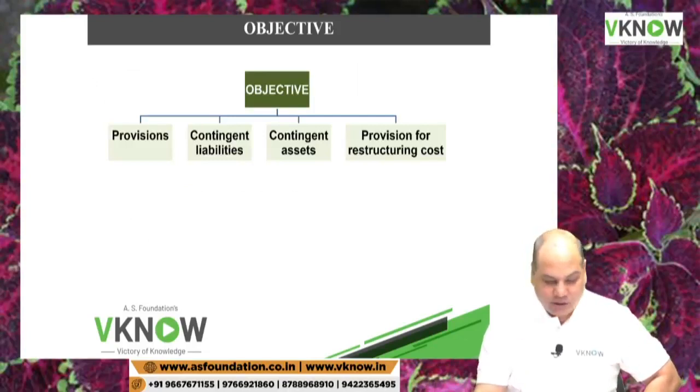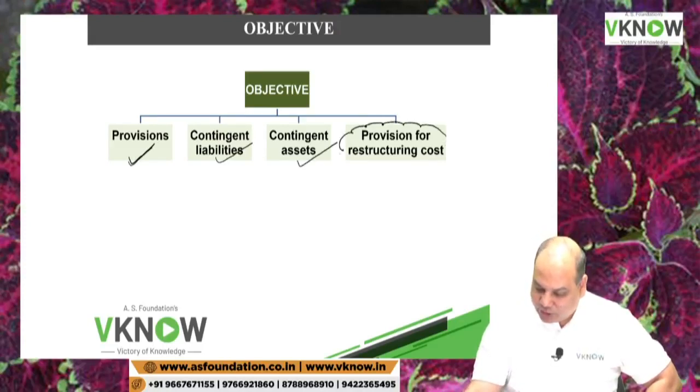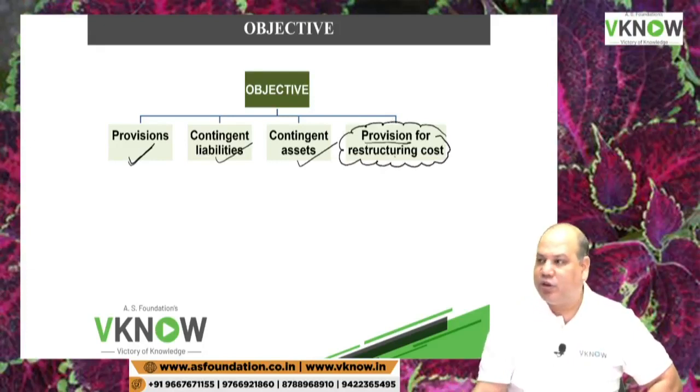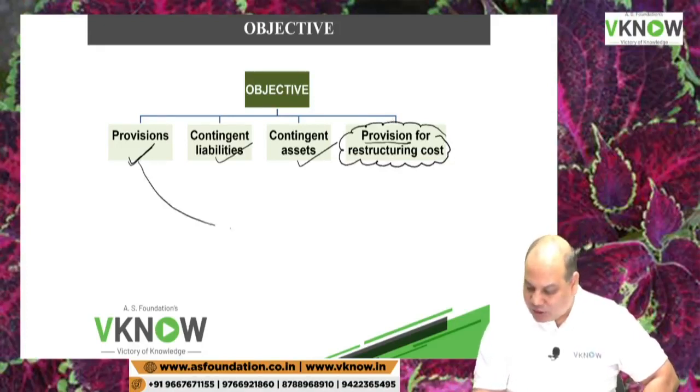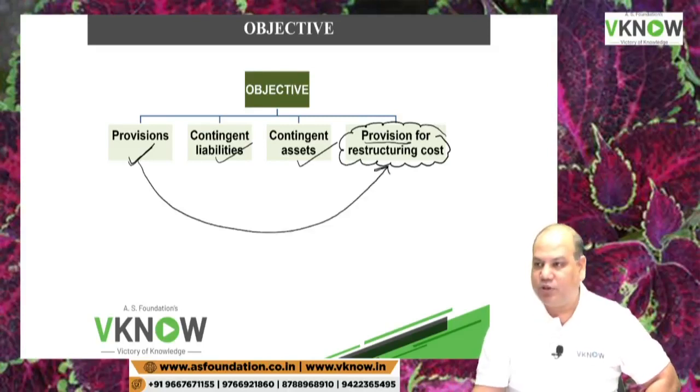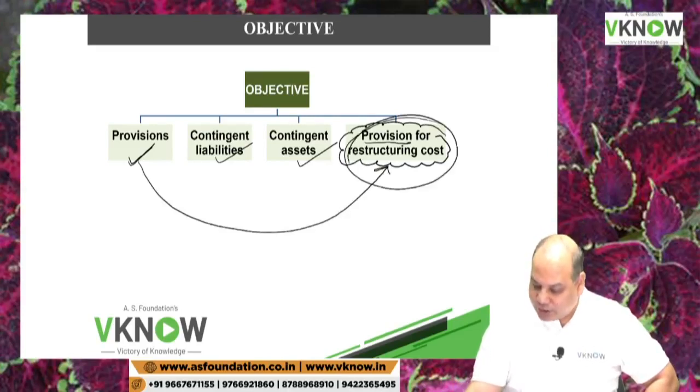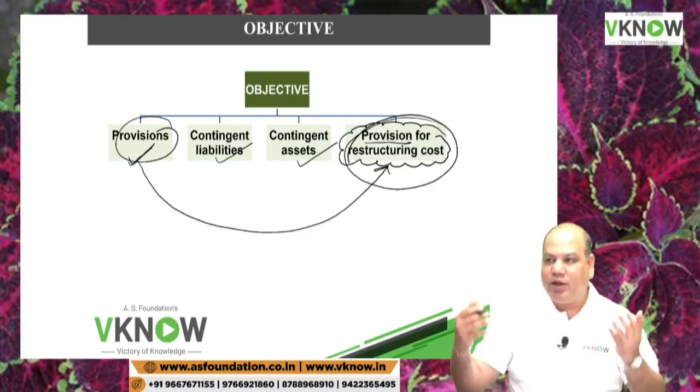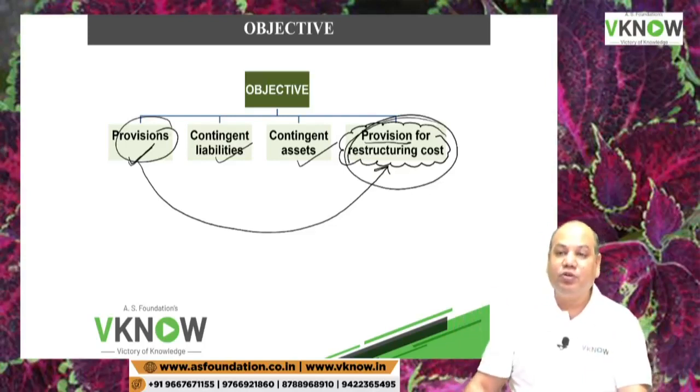So the objective of the standard is to give you accounting treatment of provision, disclosures relating to provision, then disclosure of contingent liability, contingent asset, and this standard also deals with what we will call provision for restructuring cost. Provision for restructuring is a special issue we will cover under provision. Nothing great about it, except that there will be some additional points to be covered under provision for restructuring.